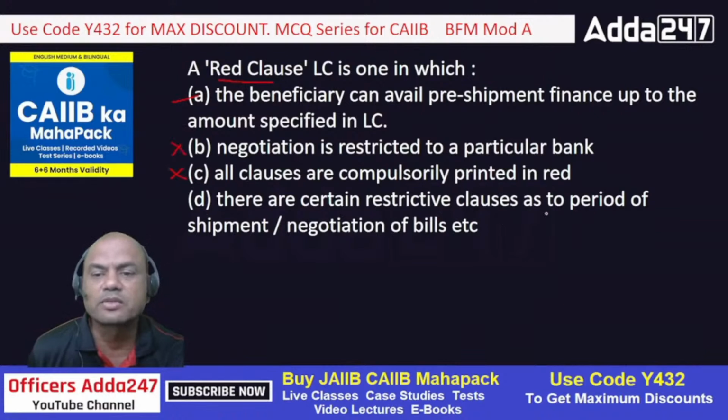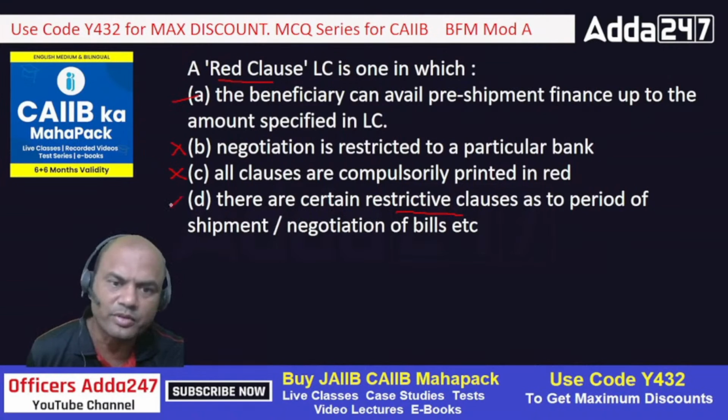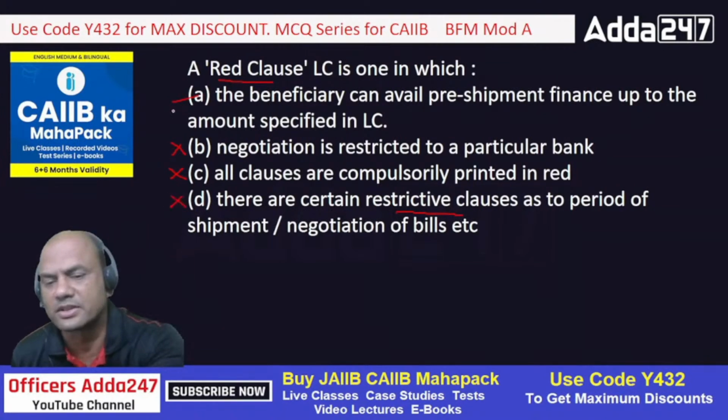There are certain restrictive clauses as to the period of shipment and negotiation. There is no restrictive clause. Restrictive clause means up to this time only this should be shipped. That is a normal clause in every LC. Period of shipment is given in every LC. Whom to negotiate is given in every LC. That is not a concern of red clause LC. So that is also out. Only A is the answer.